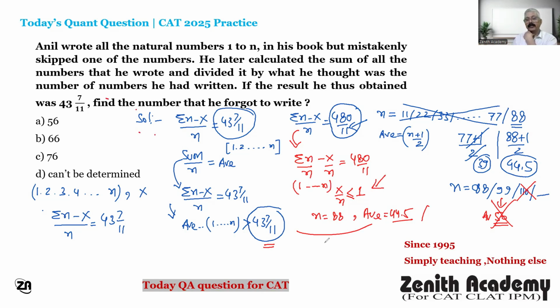So now it is 100% sure that n equals 88. He wanted to write 1 to 88.